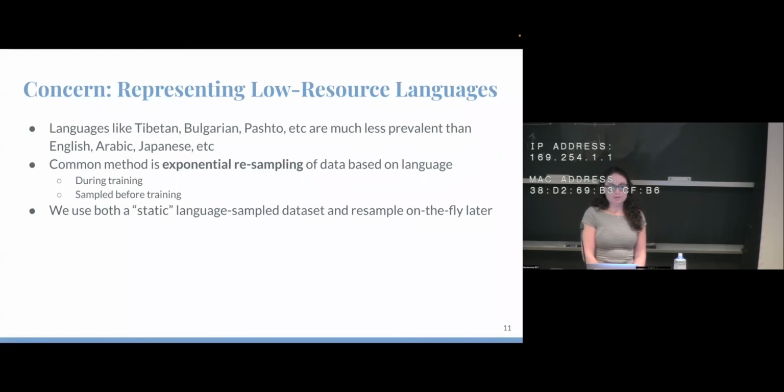You can do this on the fly during training: as you're showing examples to the model, you randomly choose what language you want the model to see. Or you can show the model a dataset that is already sampled by language, but this would be a static set that does not change during training. For Bernice, we use a combination of both.